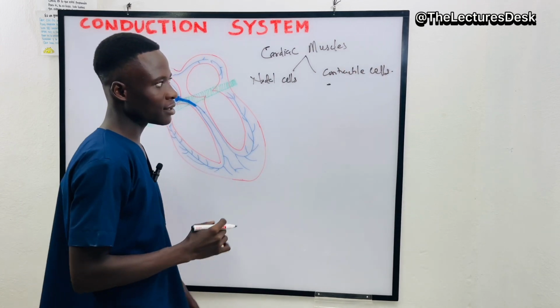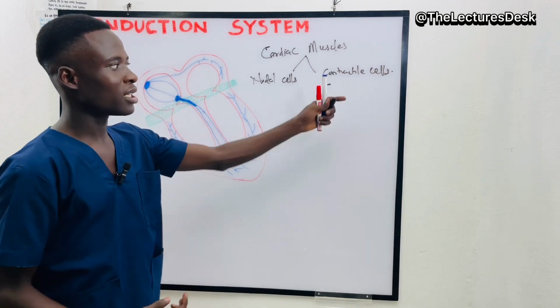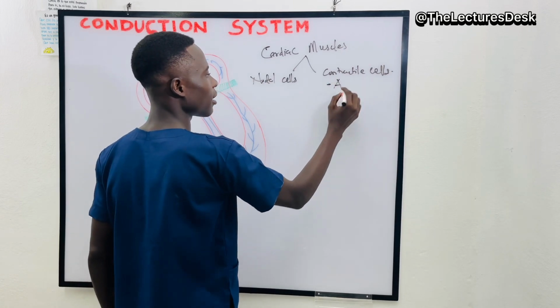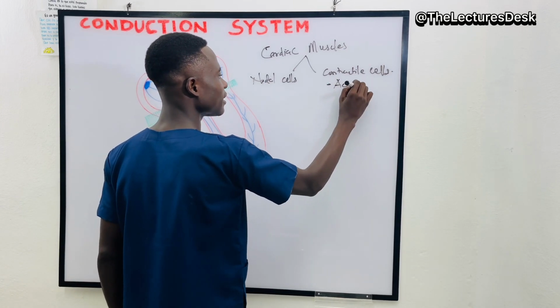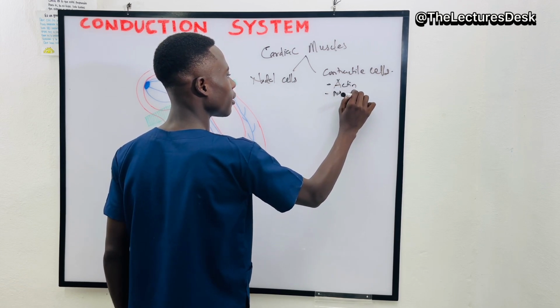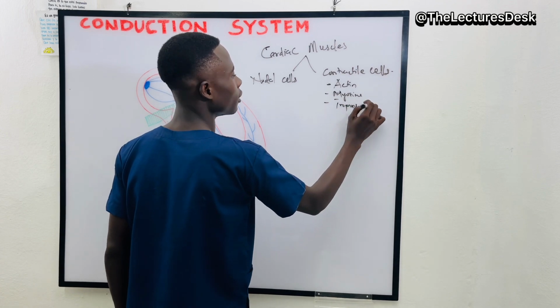The contractile cells undergo contraction, as the name implies. Because of that, they have contractile proteins, the actin, the myosin, the troponin, on their surface.